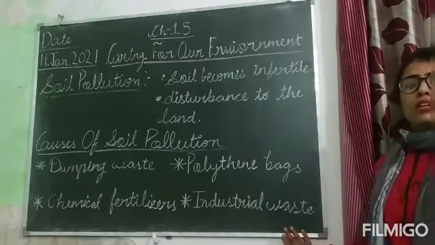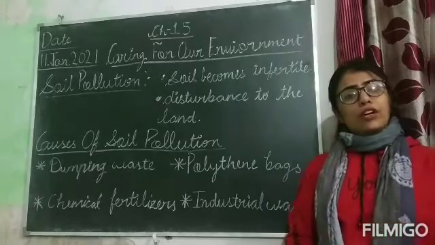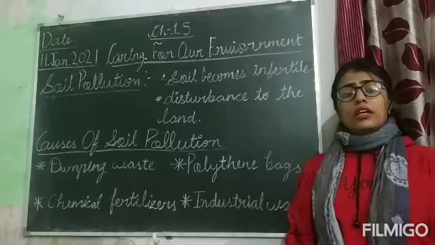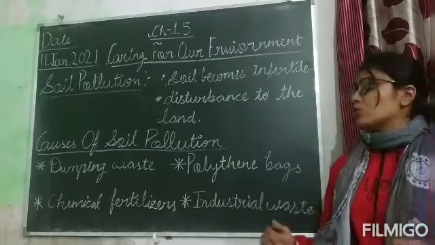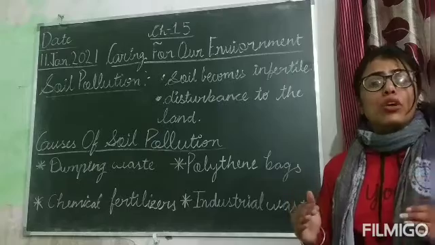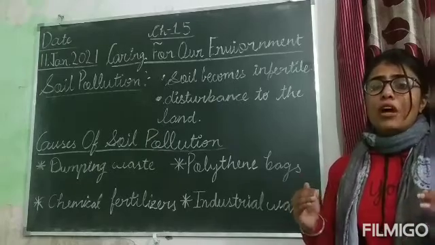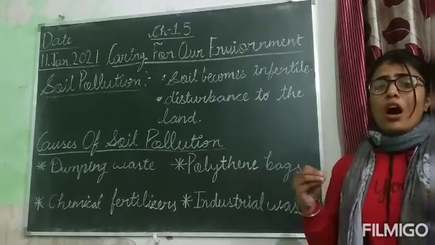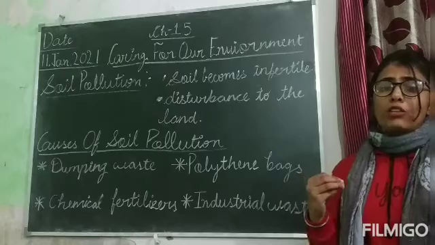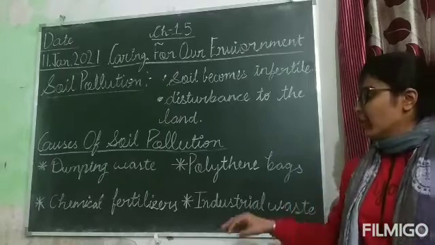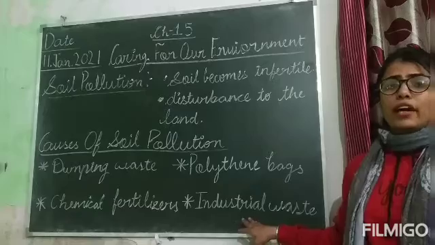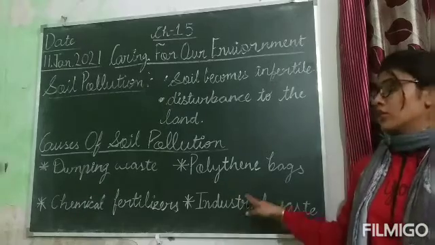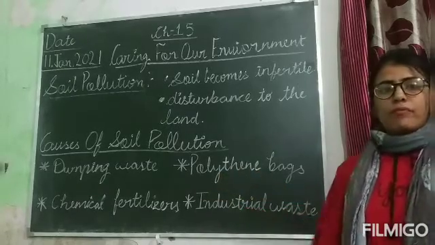Industrial waste. Okay children, also industrial waste, or we can say the release of sewage or the industrial waste from factories also degrades the quality of our soil, and it is very harmful and very dangerous for us, for our health, for the health of animals also. So there are some causes of soil pollution that we face soil pollution because of these causes.